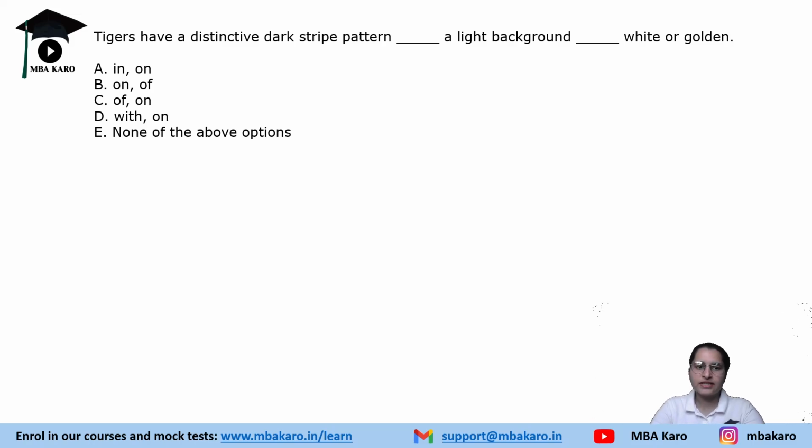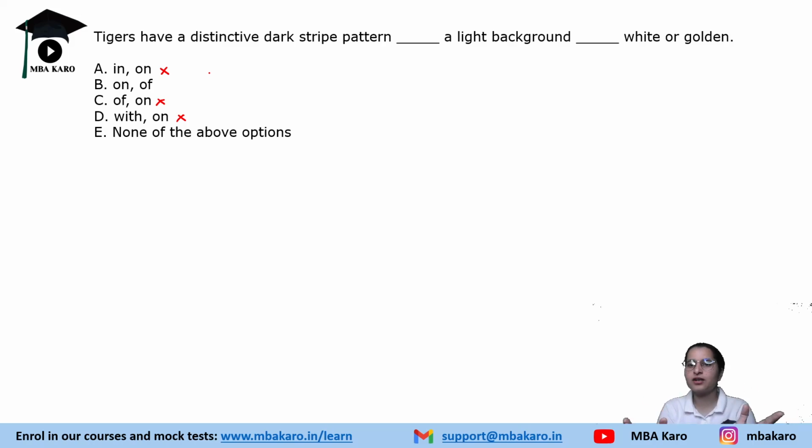Next, tigers have a distinctive dark stripe pattern dash a light background dash white or golden. It would be: tigers have a distinctive dark stripe pattern on a light background of white or golden. Not in, not off, not with.